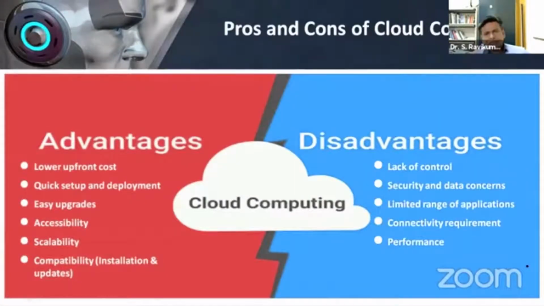Next, we will move into the pros and cons of cloud computing, the advantages and disadvantages. So we have discussed this earlier itself. The first advantage is that the initial cost is very low. Deploying a server in a traditional method and in a cloud environment, it's comparatively very cheap.